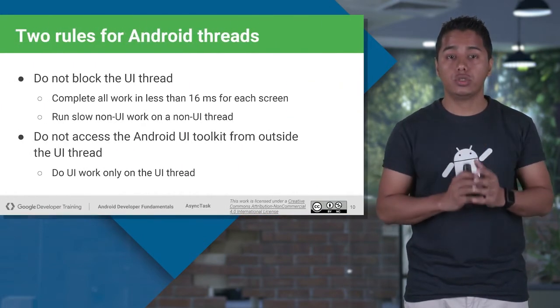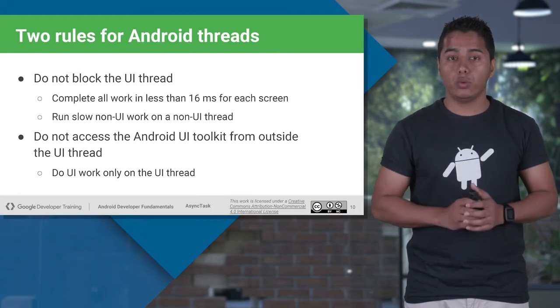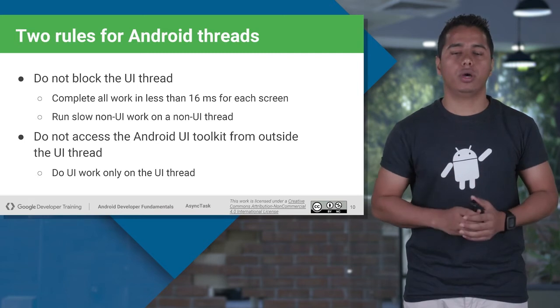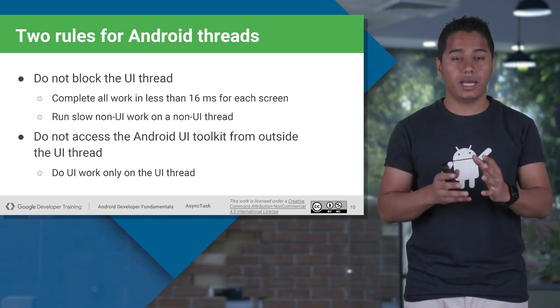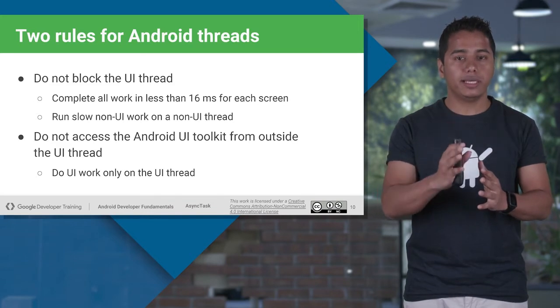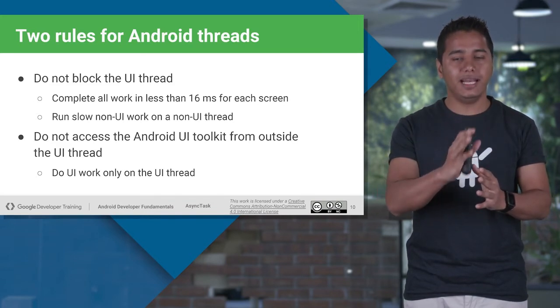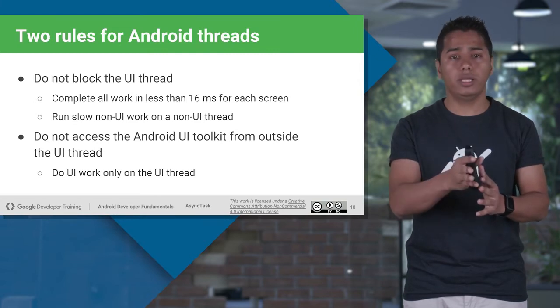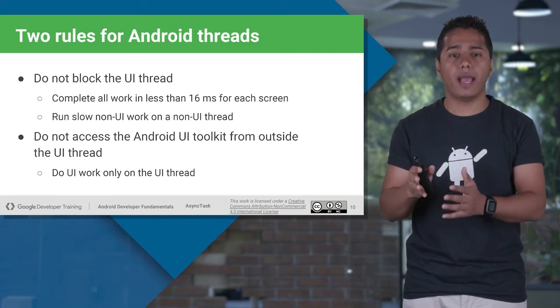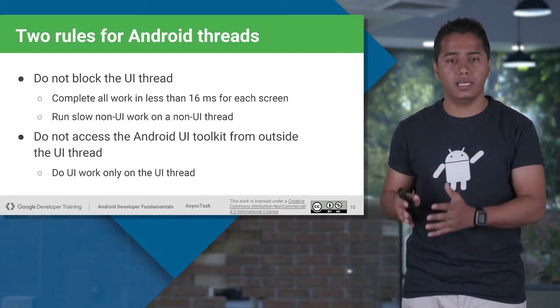Well, there are two rules which you should take care whenever you are designing your Android application. First, do not block your UI thread. Well, what do I mean by that? In any circumstances, if you think that there is a view, there is anything which is going to take too long to process, then do not put that code inside your UI thread or main thread. Always create a background thread and put that functionality in there.